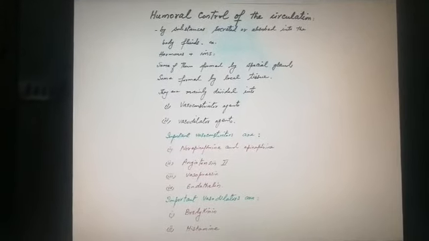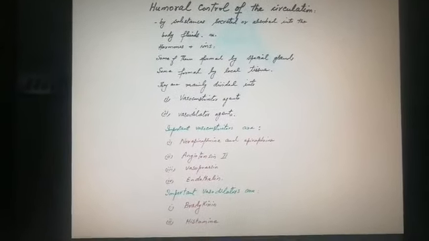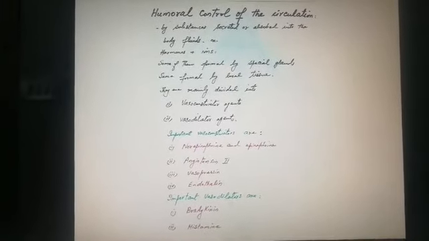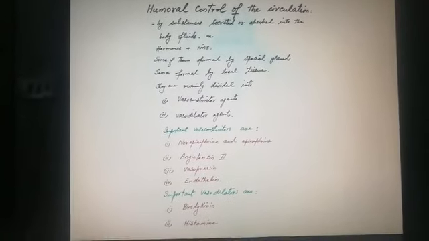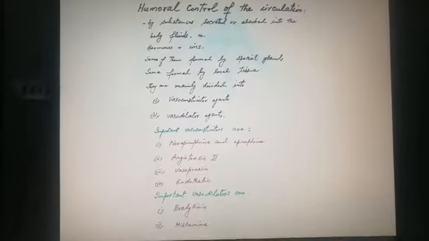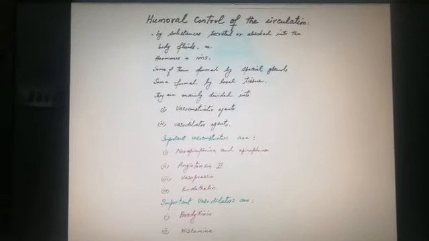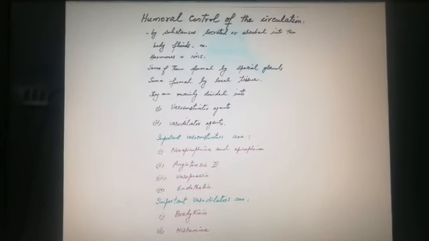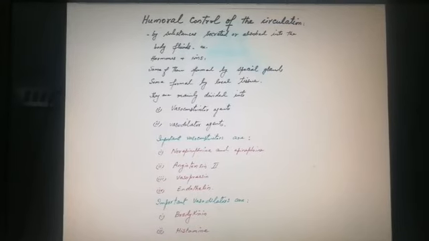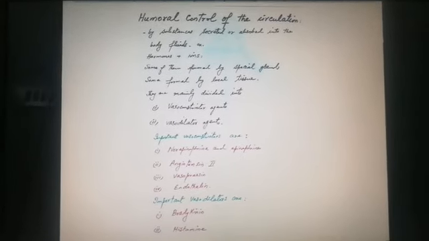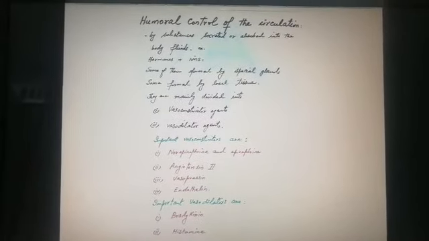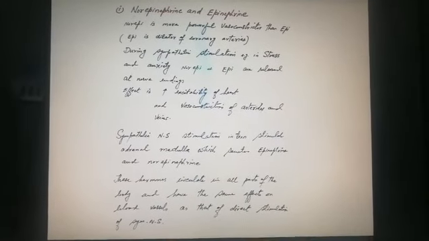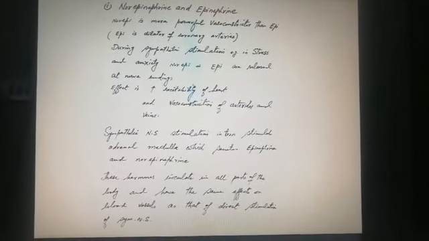Okay, so these are the lists of vasoconstrictors and vasodilators. The control of local blood flow, the control of circulation by substances is called humoral control. So when the blood flow is controlled by substances, either vasoconstrictor or vasodilator, this is called humoral control of circulation. So firstly, vasoconstrictors, norepinephrine. Norepinephrine is a more powerful vasoconstrictor than epinephrine.